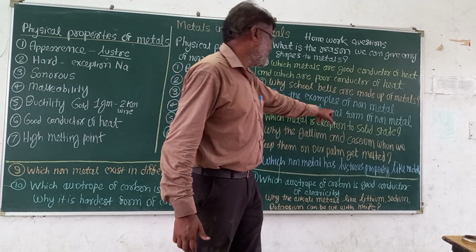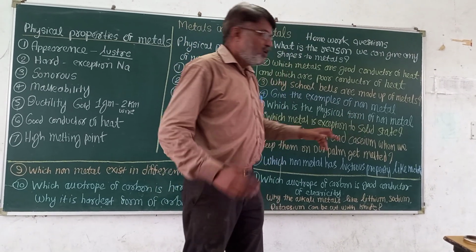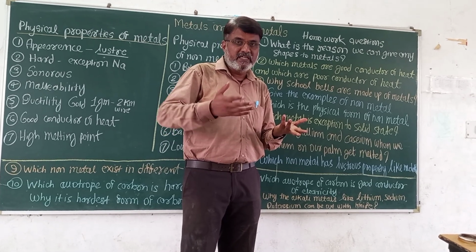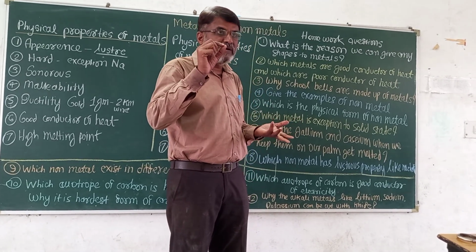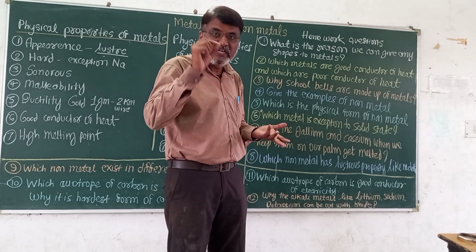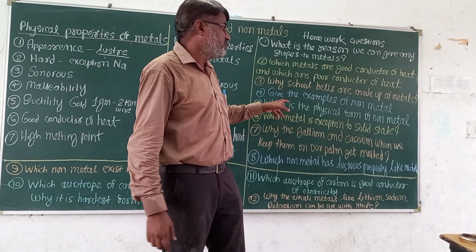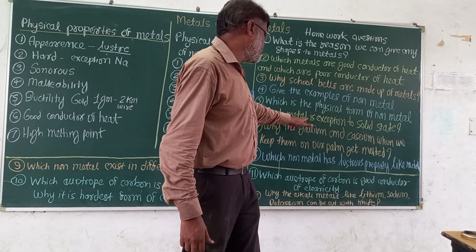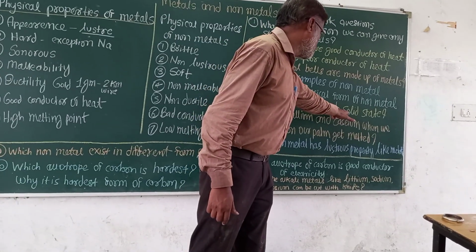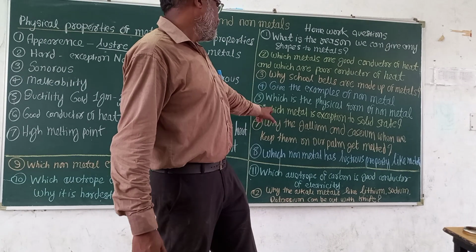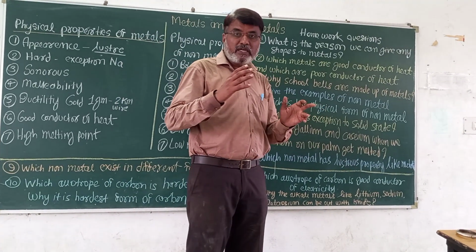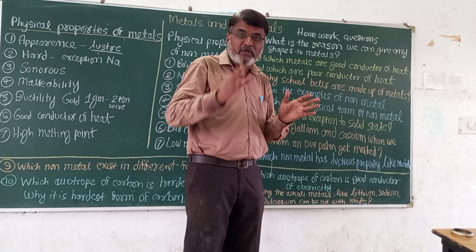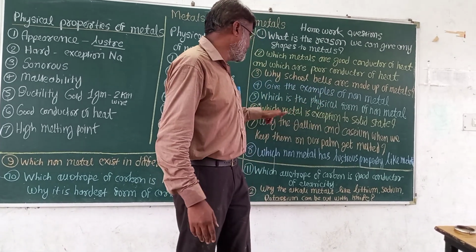Then which is the physical form of non-metal? Non-metals are present in solid form also, non-metals are present in gaseous form also, and one example of a non-metal which is present in liquid form is bromine. Next, which metal is an exception to solid state? Such a metal which is not in solid state. Mercury is such a metal which is in liquid state.